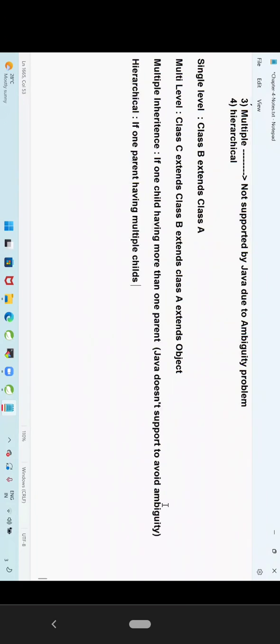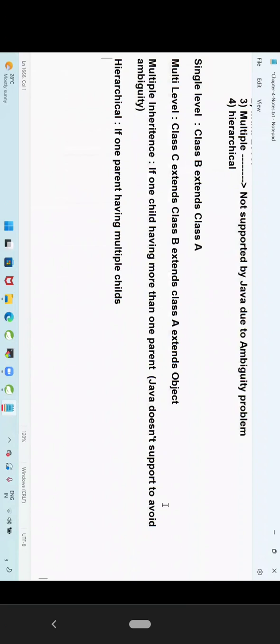Next one. So we are having hierarchical inheritance. What is the hierarchical? If one parent having multiple childs, then that is called as hierarchical inheritance.